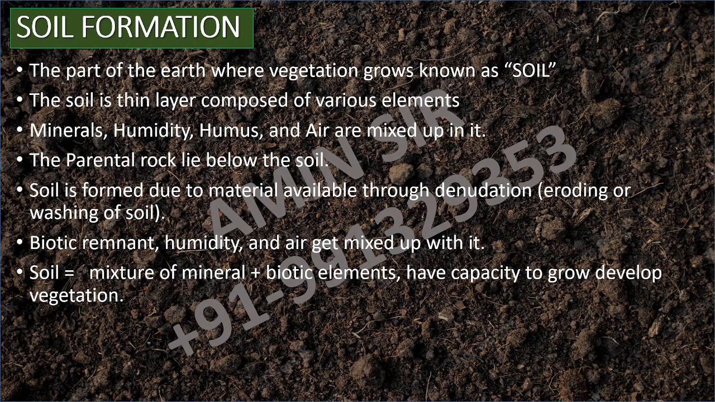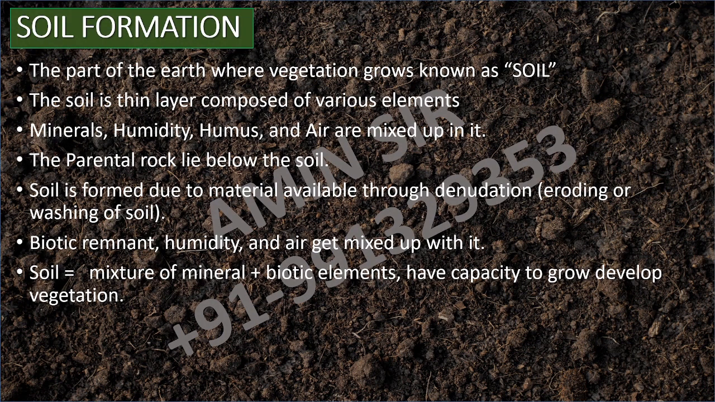Soil is a thin layer composed of various elements. In the soil, there are so many elements available: minerals, humidity, humus, and air mixed up in it. Parent rock lies below the soil, and the bigger rocks that we use, the metal rocks, are also below the soil. Soil is formed from material available through the degradation or eroding of rock.